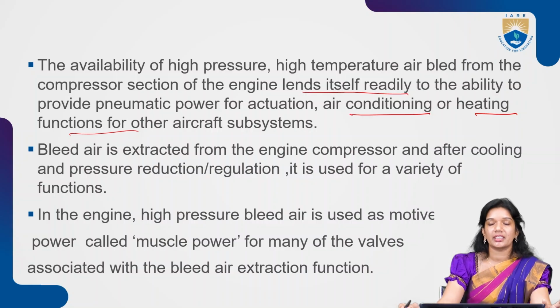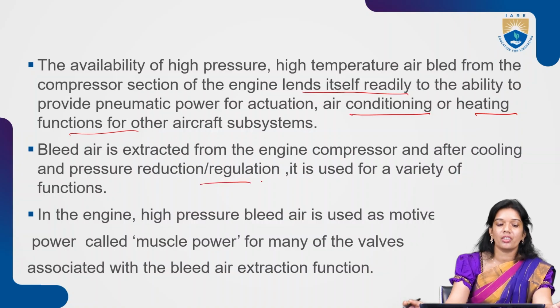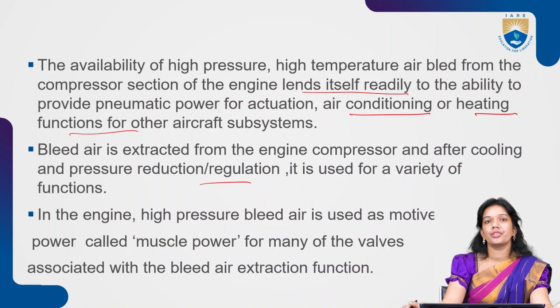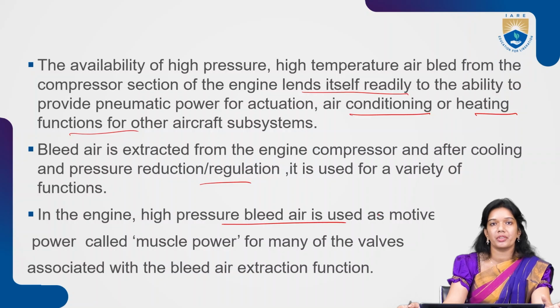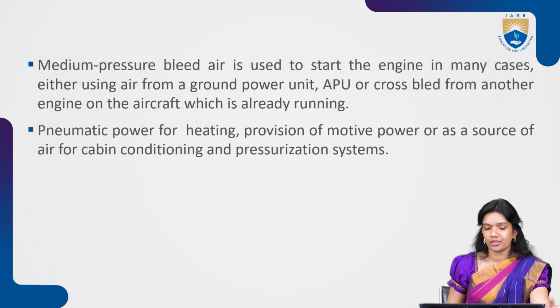So this bleed air is extracted from the compressor, and you are cooling it because it's expanding at high pressure and high temperature. After cooling, you are regulating it also. After regulation, you are going to use that for different functions. Now in the engine, this high pressure bleed air is used as a muscle power, we say. It's a muscle power for many valves associated with it, and also for the bleed air extraction. And then you have the medium pressure bleed air also, and the higher pressure bleed air is used as muscle power.